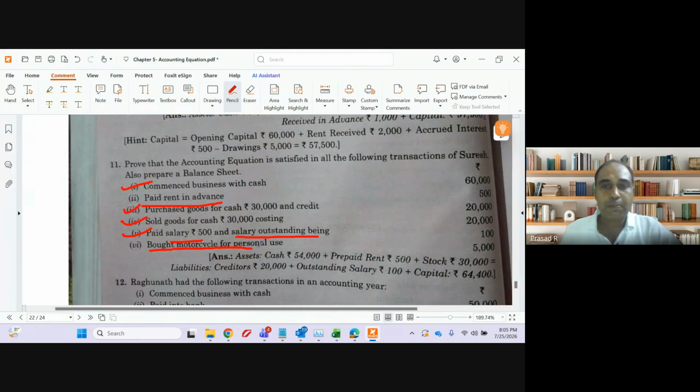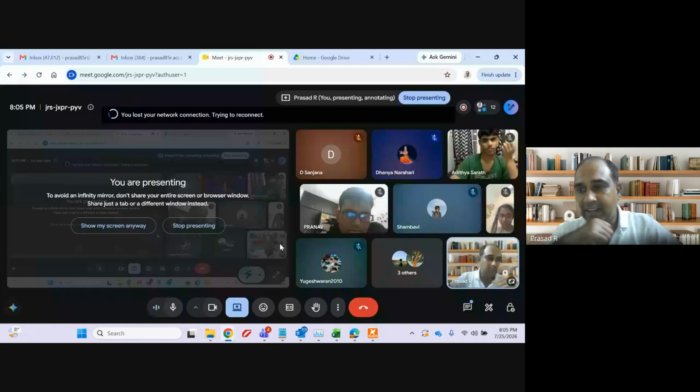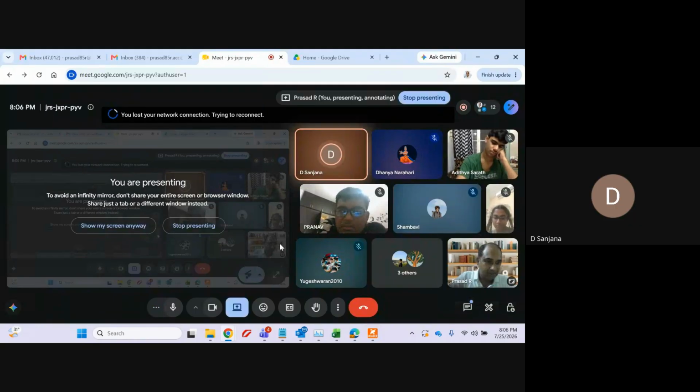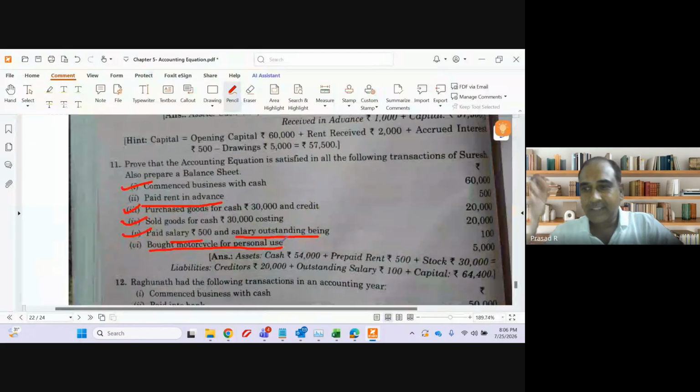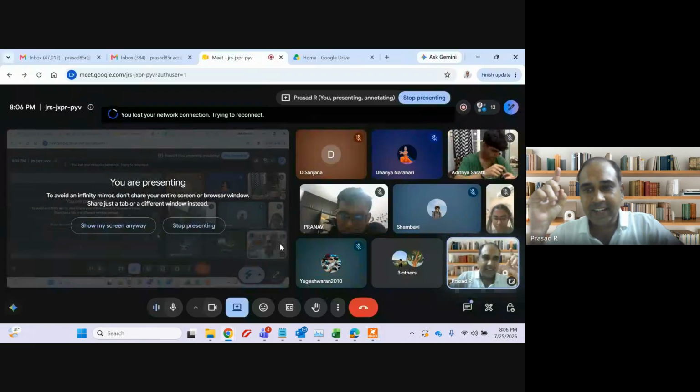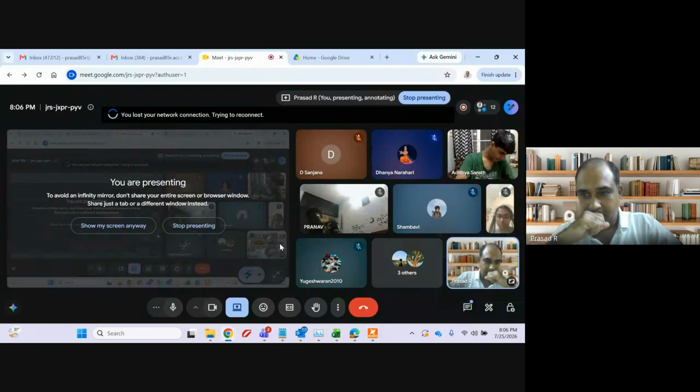Bought motorcycle for personal use. Personal use should indicate what? Drawing. Reduction in capital. Capital and cash. Okay, so this is also your homework, guys. Question number 11. 7, 8, 9, 10, 11. Clear?